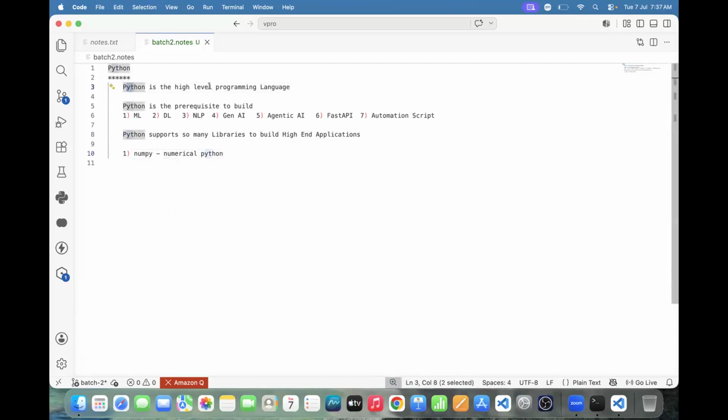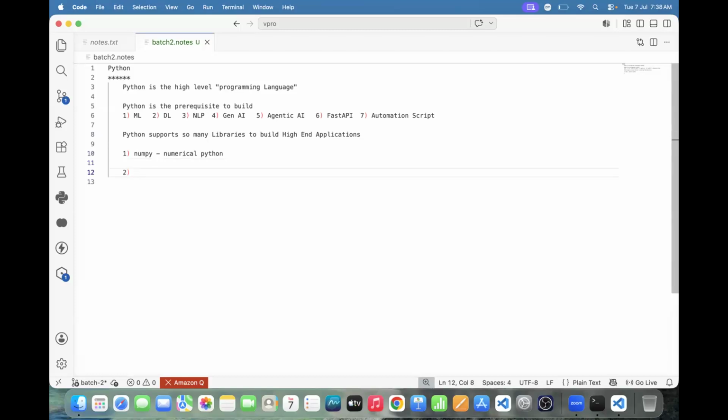What is Python? Python is a high-level programming language. Why Python? Python is used to build machine learning applications, deep learning applications, GenAI applications, agentic AI applications, and NLP applications. Next one, Python supports what? Python supports so many libraries. What is the first library? The NumPy library. NumPy stands for what? Numerical Python.